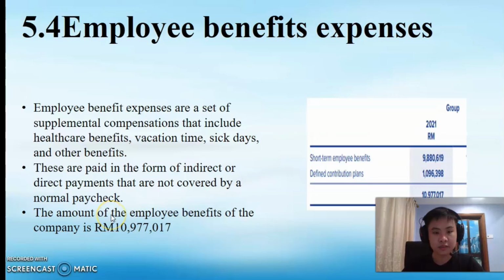Employee benefit expenses are a set of supplemental compensation that includes healthcare benefits, vacation time, sick days, and other benefits. These are paid in the form of indirect or direct payment that is not covered by a normal paycheck. The amount of employee benefits of the company is 10,977,017.